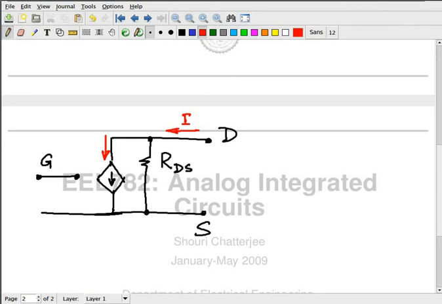It's some kind of a controlled current source in shunt with a resistor that you can understand, but beyond that it's a big mess. Agreed? Alright. Now we'll have to refine this model. The first thing that you have to understand is that we need to get rid of this variability.